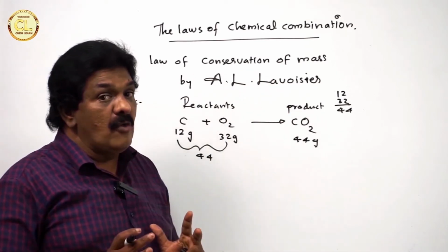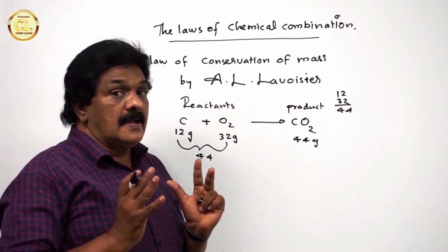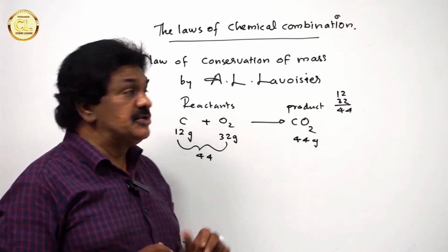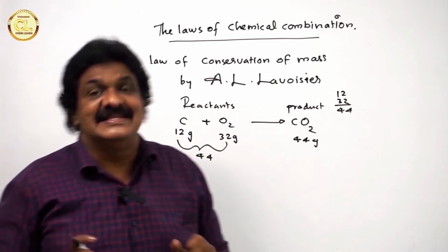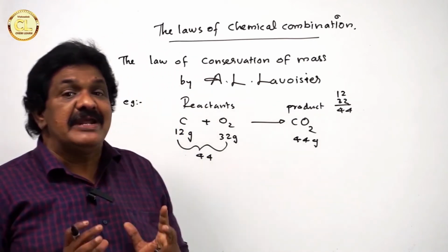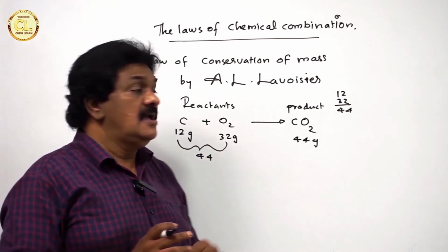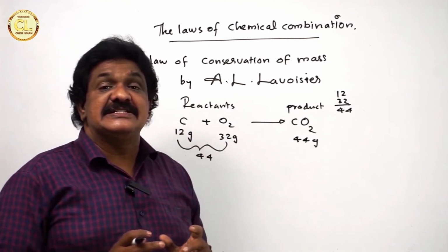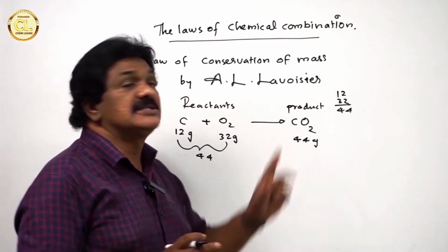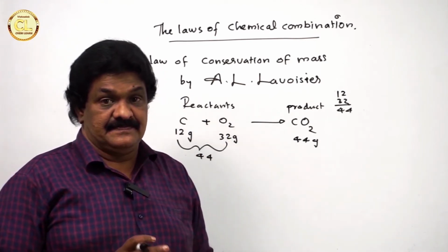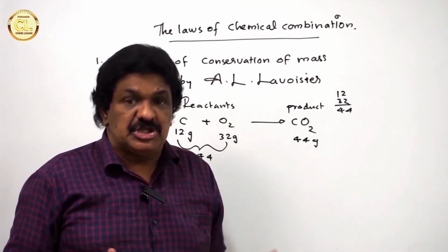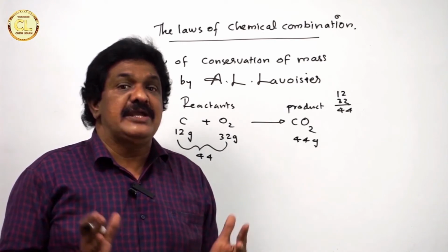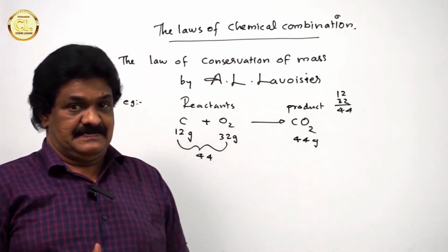So, the law of conservation of mass was introduced by A.L. Lavoisier. The law states that during a chemical reaction, the total mass of the reactants is equal to the total mass of the products. That is, mass can neither be created nor be destroyed during a chemical reaction.